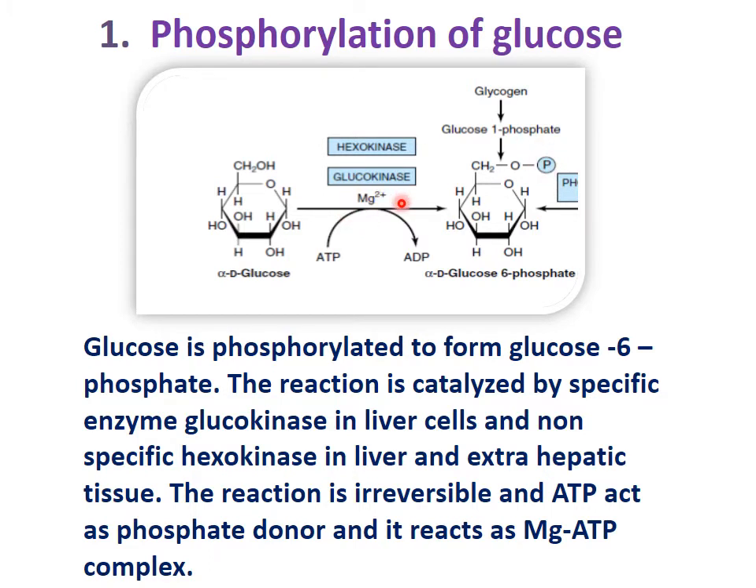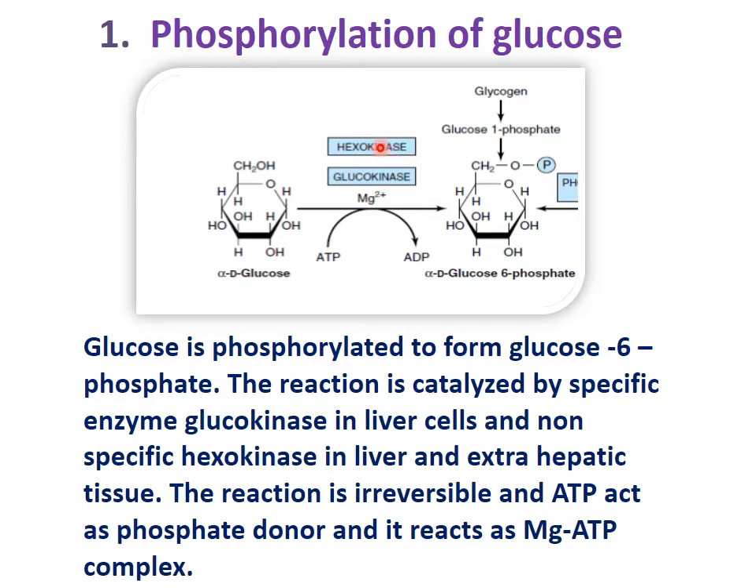So in this reaction, where does the phosphate come from? ATP, that is adenosine triphosphate. This ATP has adenosine with three phosphates. One of the phosphates is donated to this glucose, and glucose is now converted into glucose 6-phosphate, and ATP is converted into ADP, that is adenosine diphosphate. This reaction takes place in the presence of hexokinase or glucokinase enzyme.